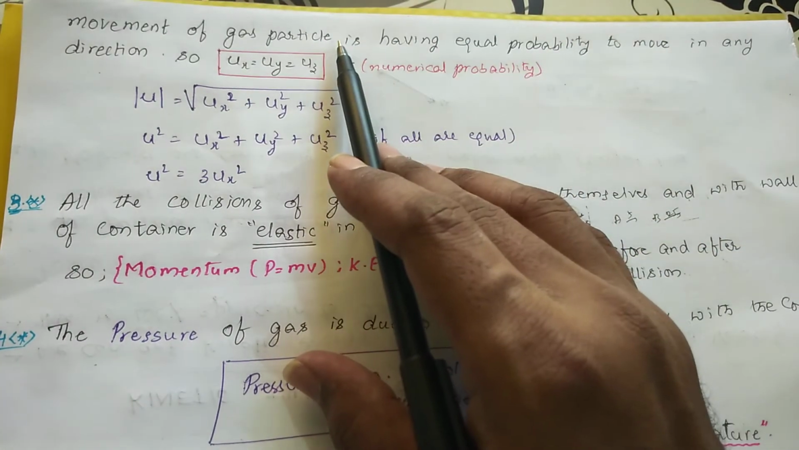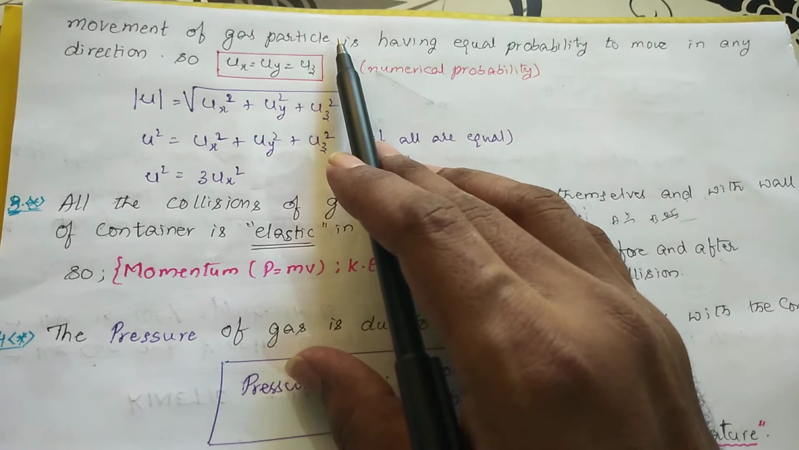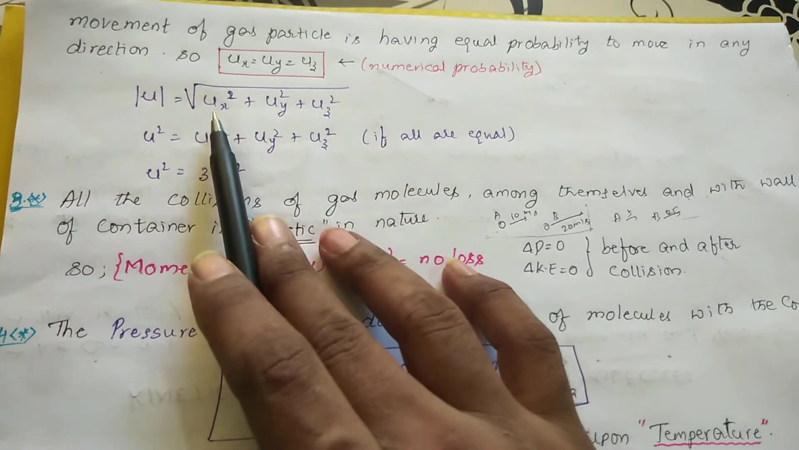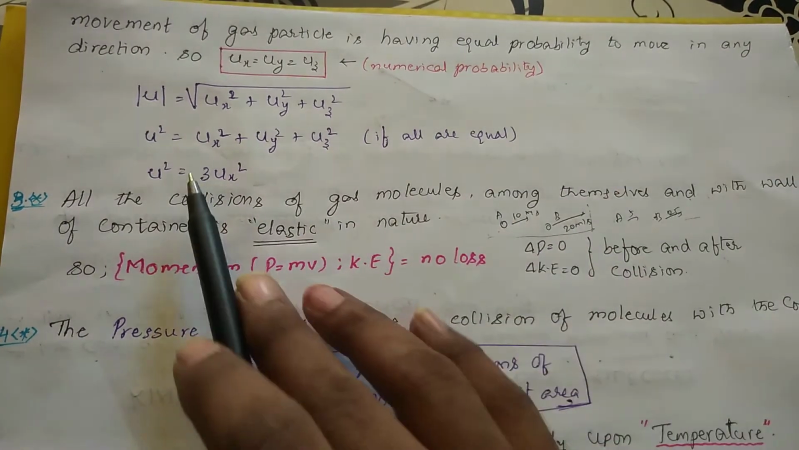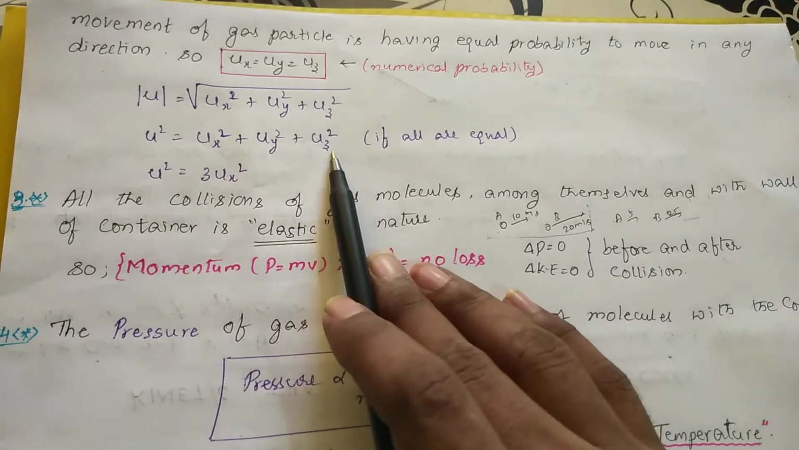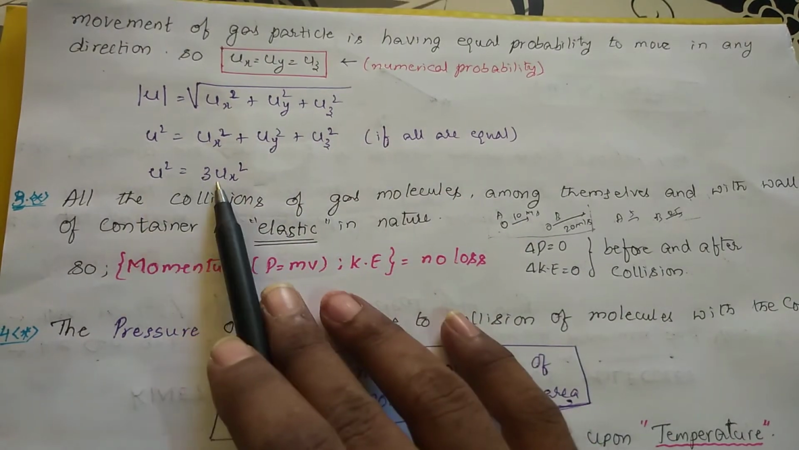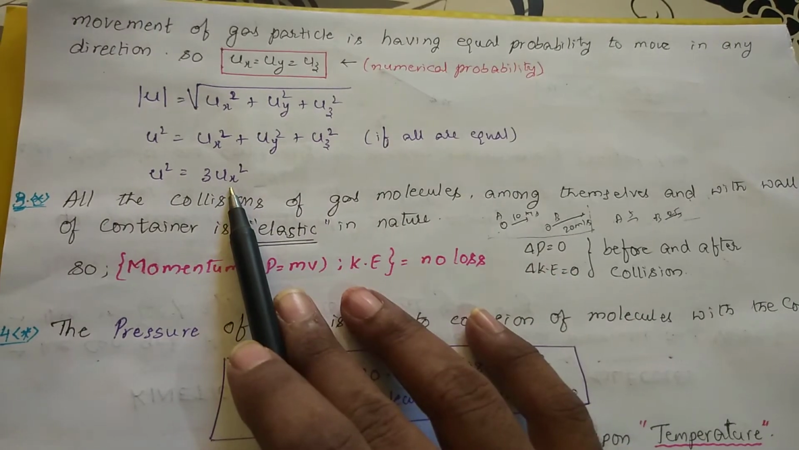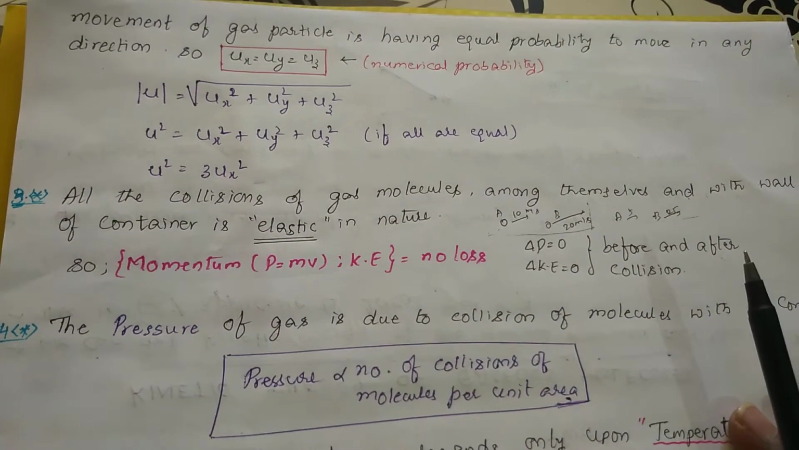That is one formula. First, keep in mind that u = ux i plus uy j plus uz k, right? The next formula is mod u, which is the root of ux square plus uy square plus uz square. Mod u or velocity, both are the same. If you square this side, it becomes u square equal to ux square plus uy square plus uz square. As I have assumed that velocity in all directions is the same, u square will be equal to 3 ux square. Finally I will be getting 3 ux square, taking one direction.